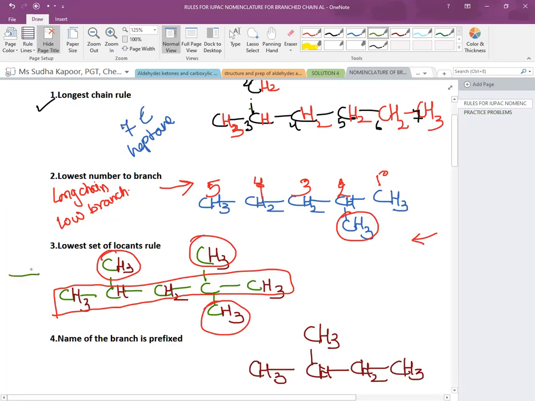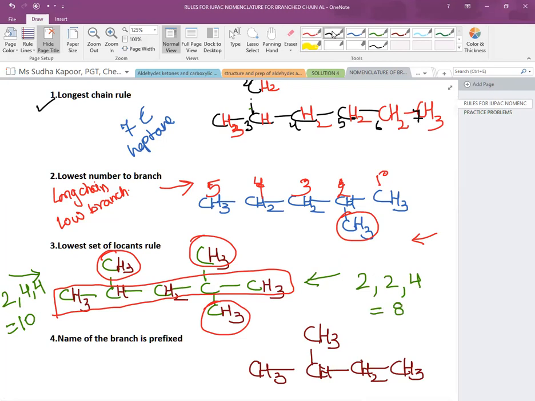Now if we move from left to right, the branches are present on 2nd, 4, 4. The longest chain is of 5 carbons, and the total comes out to be 10. But if we move from right to left, the branches are present on 2, 2 and 4, and the total comes out to be 8. So according to this rule, we have to follow that pattern in which the sum of the locants comes out to be the smaller one.